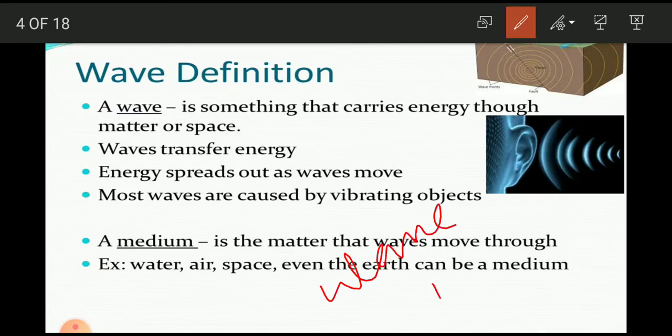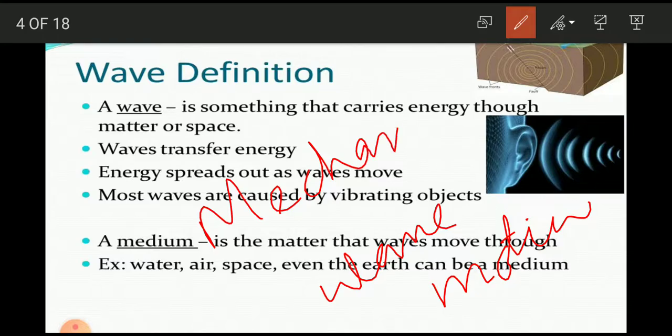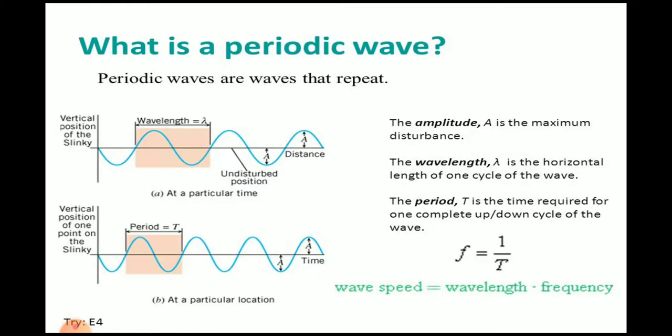Wave motion is the mechanism by which disturbance is transferred. A periodic wave, which repeats itself after a regular interval of time, is called a periodic wave.